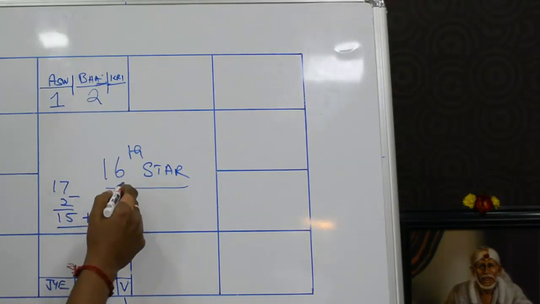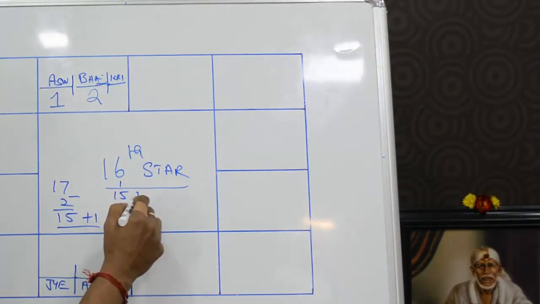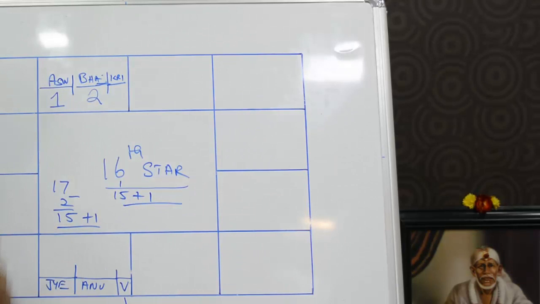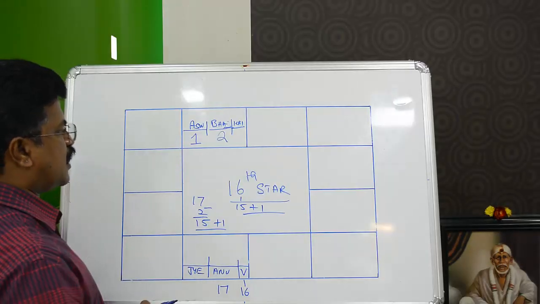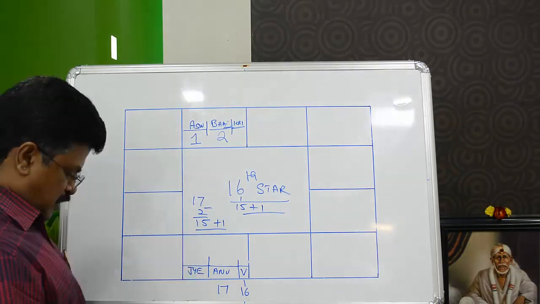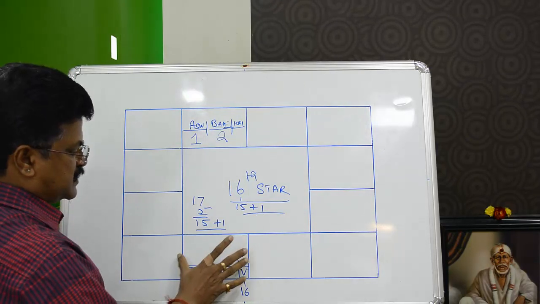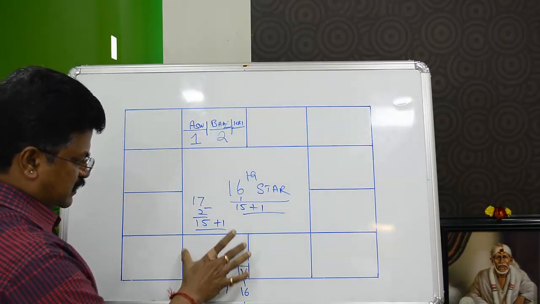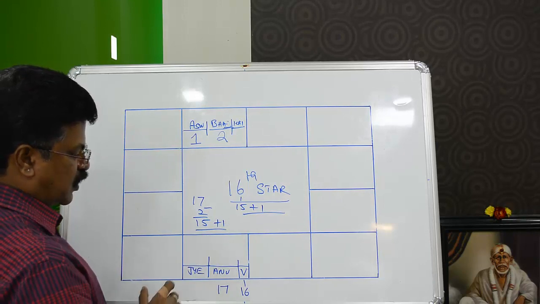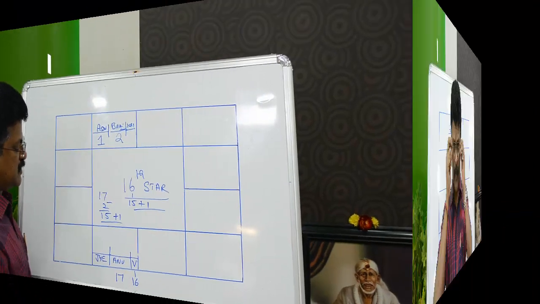Always add a plus 1 to it, because you count from the same star. So here also you could have done the same thing. 16 minus 1, 15 plus 1. So you have the 16th star. This is how you find it. So in short, the peak Chandrashtama is always the 16th star. But if this is confusing, just ignore this. Always go by the physical moon sign. There is some amount of weakness when the moon goes through the entire sign. There is no doubt about that. But here we are using this rule to find where is the peak result.